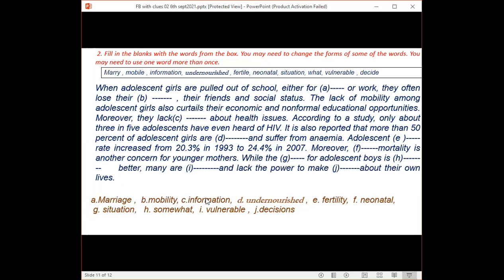While the dash for adolescent boys, while the situation, here situation is also in its actual form. While the situation for adolescent boys is somewhat. The word is given as what, but you will have to use somewhat instead of what. So, is somewhat better. Many are vulnerable and lack the power to make decisions about their own lives.